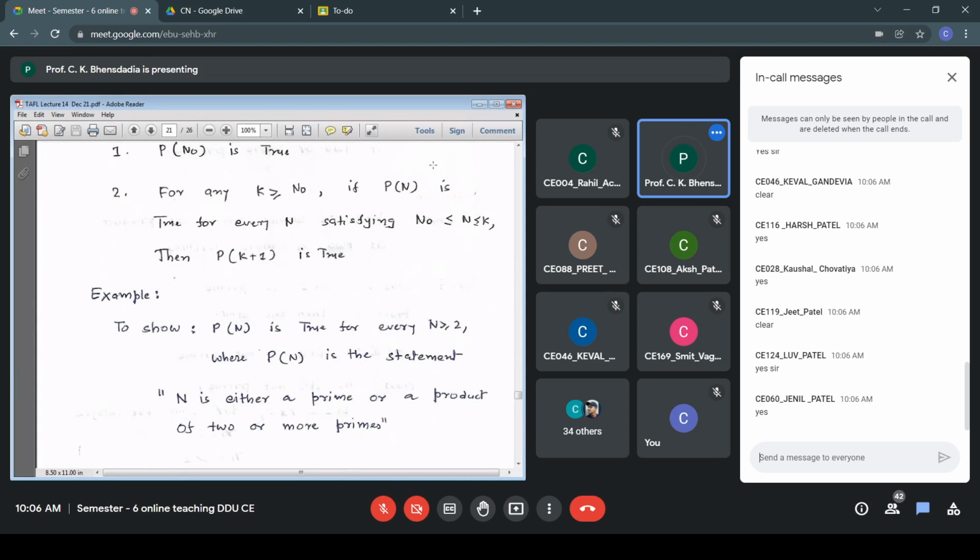And whenever we don't have any idea about which form of PMI to take, now we have two forms of PMI. So there we have to make some intuitional judgment whether we are going for the weaker form of PMI or the stronger form of PMI. We'll discuss that further also. So n is either a prime number or a product of 2 or more primes for n greater than or equal to 2. This is my statement, we will prove using PMI.